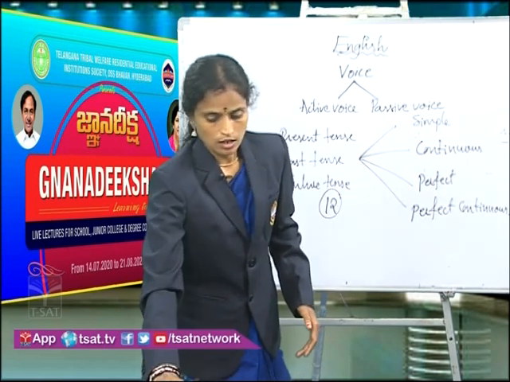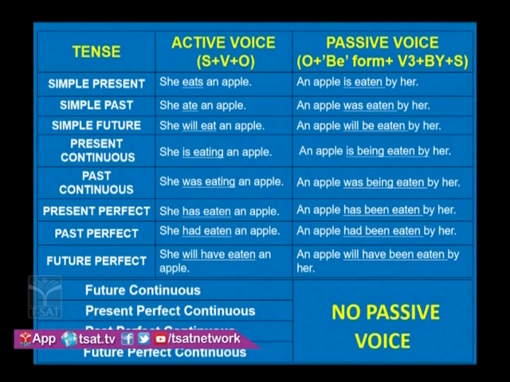Let us look at this, right? So though we have 12 tense forms, the active voice is possible for all the 12 tense forms, but the passive voice is possible only for 8 tense forms. They are simple present, simple past, simple future, present continuous, past continuous, present perfect, past perfect, and future perfect. So the passive voice is possible only for 8 tense forms.